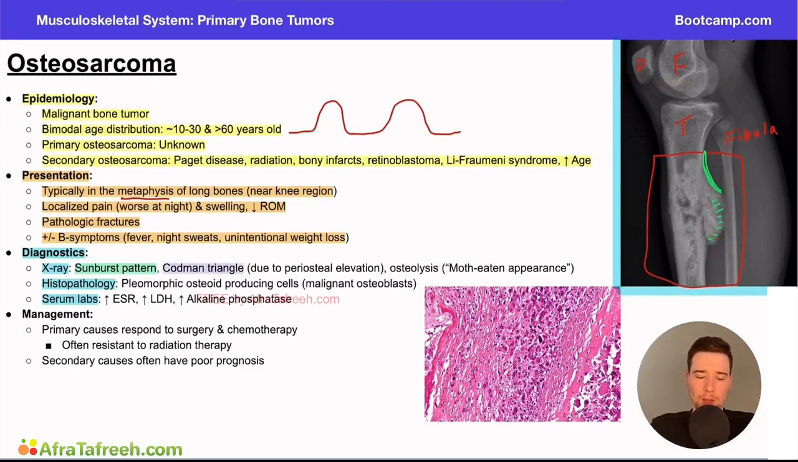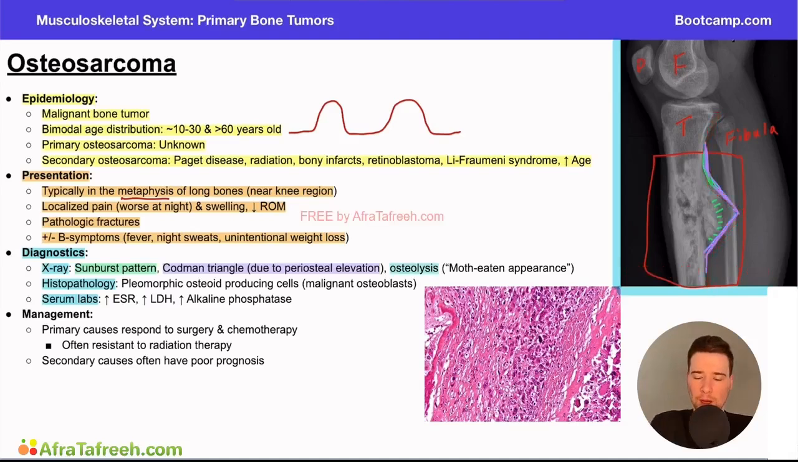Now, when we think about Codman triangle, this is due to the periosteal elevation as well. Again, kind of a similar thing. And this is again referring to kind of that periosteum that's being elevated from the bone itself. So same thing over here. We can appreciate up here we have normal bony contour, and then we see this stark elevation, or this increased rise in the periosteum. So this is kind of the idea of the Codman triangle.